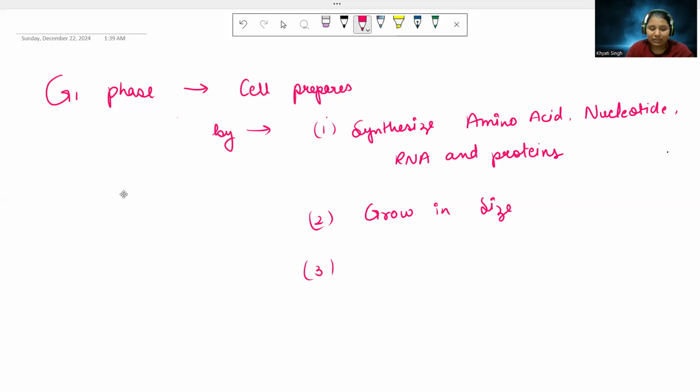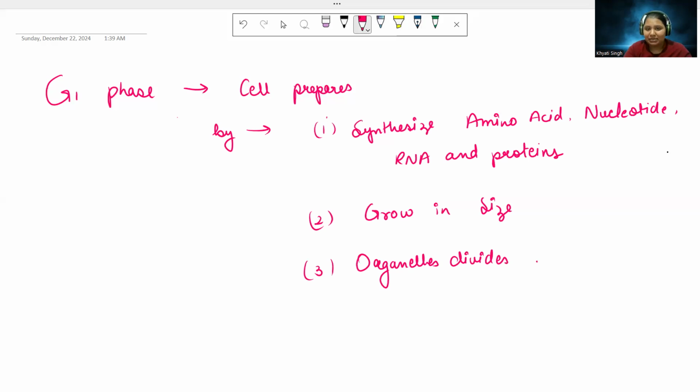Third, as I told you, this is a metabolically active state. So here my cell is going to remain very active during the journey, to make sure that it has enough materials. And again, here what is happening? Other organelles are also going to get divided. Organelles like your Golgi apparatus and mitochondria are going to actively divide themselves. Now here my cell has prepared itself by making enough resources for it.